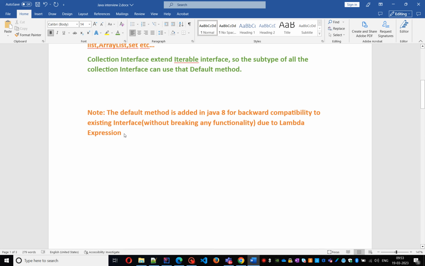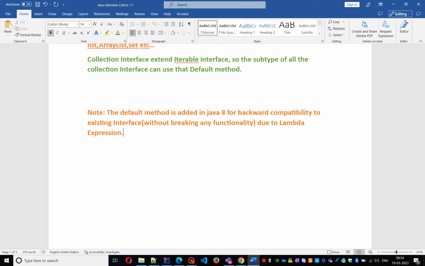Due to the lambda expression means to enable functional programming. Default method is added in Java 8 for backward compatibility to the existing framework without breaking any changes, and it enables functional programming and improves the performance of your application.